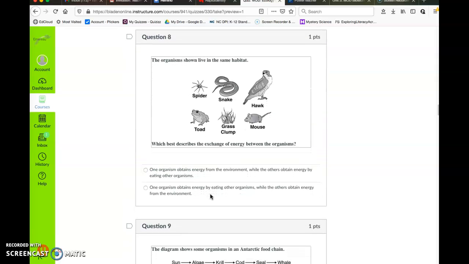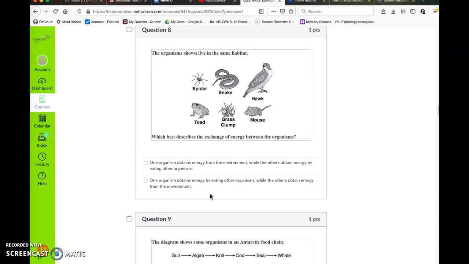Question number 8. The organisms shown live in the same habitat: spider, snake, hawk, mouse, grass clump, toad. Which best describes the exchange of energy between the organisms? One organism obtains energy from the environment while the others obtain energy by eating other organisms. Or, one organism obtains energy by eating other organisms, while the others obtain energy from the environment.